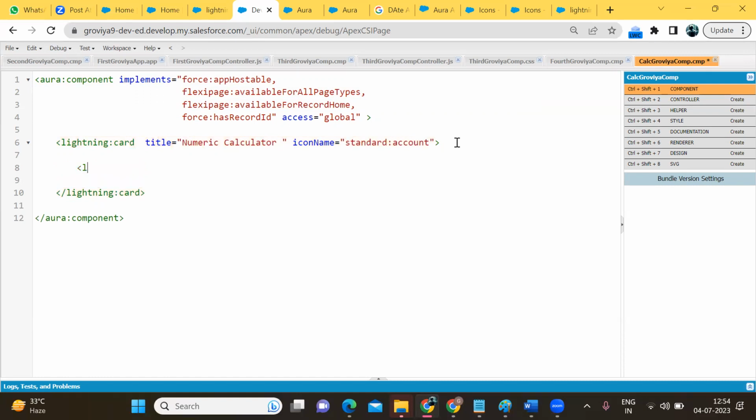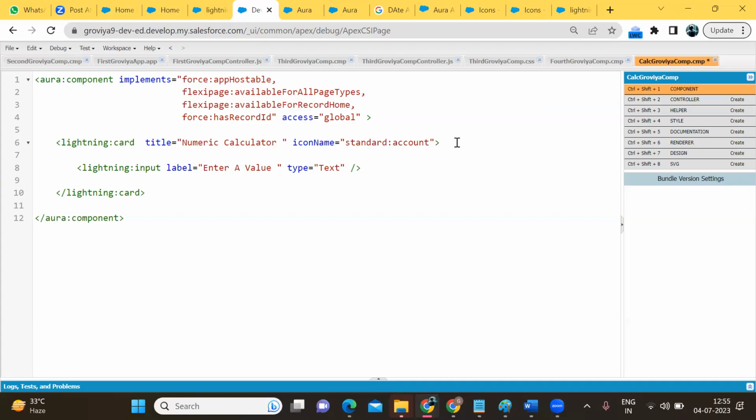Then I want an input field. For that we have lightning input. In lightning input, there are two mandatory attributes. First is the label name: enter a value. Then which type of value you want to enter? Type is equal to text or number. We don't write data type names like integer or string.